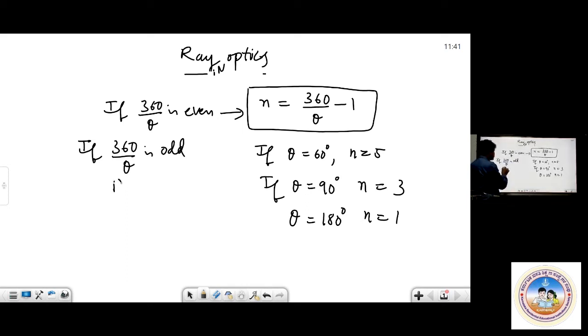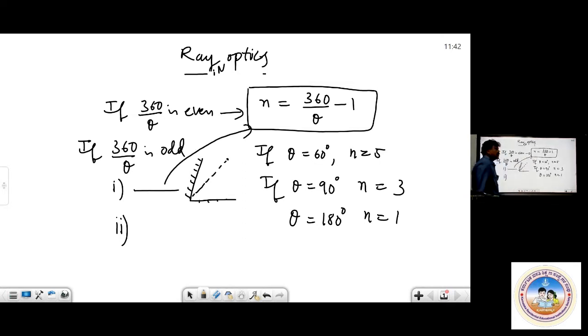Then two cases arise. What you are supposed to remember is, if the object is placed symmetrically between the two mirrors, meaning the perpendicular distance from here and here is the same, then again you take the formula n equals 360 by theta minus 1. For an asymmetrical positioning, if the object is not lying symmetrically, then we take n equals 360 by theta. You remember all these things.